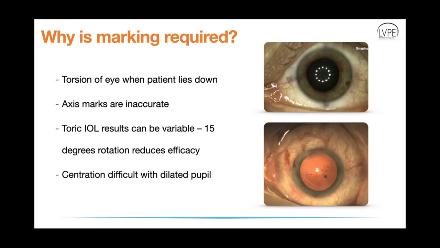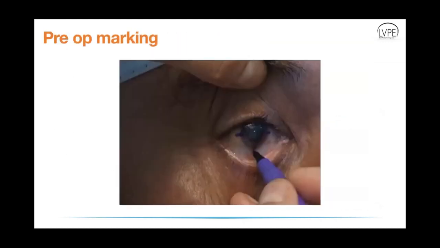Also, when you want to mark a patient, sometimes it might be difficult to mark exactly where the center of the cornea is when your pupil is dilated. So the typical method of marking that a lot of us use is just to mark the patient at the slit lamp before we take them in for surgery. This is a simple way in which you can just mark the 3 major meridians of the cornea with a pen. But it is not as simple as this.